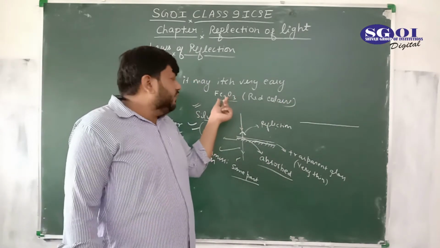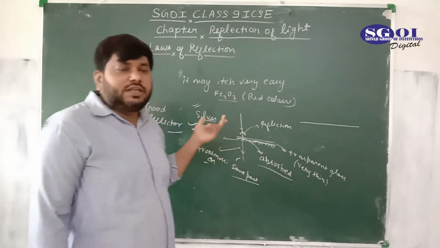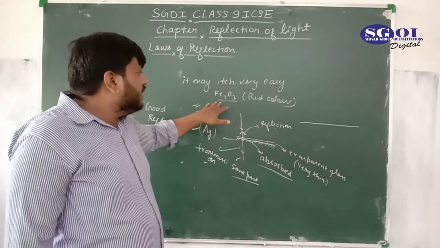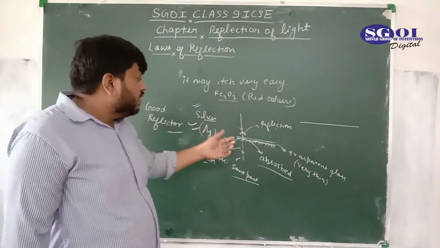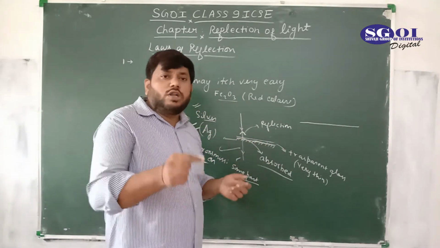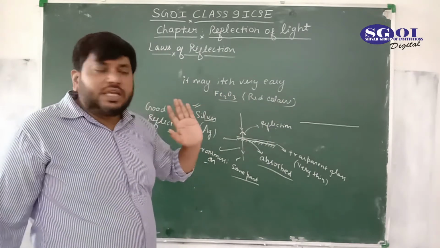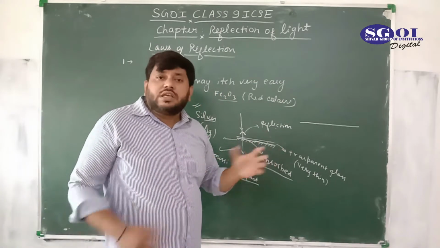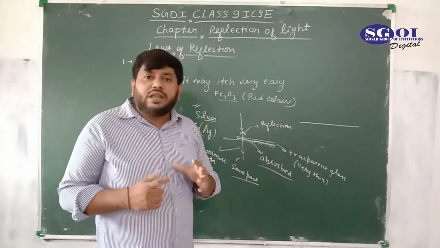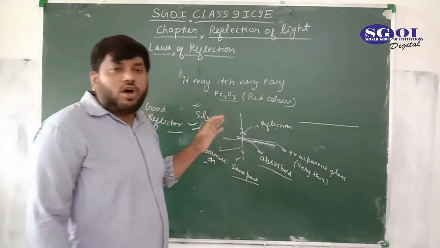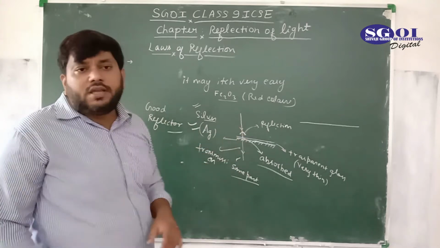You know that Fe is iron, which is strong. So we paint the Fe2O3 solution over the polished Ag, so that this silver can be safe from etching and our mirror would be protected.